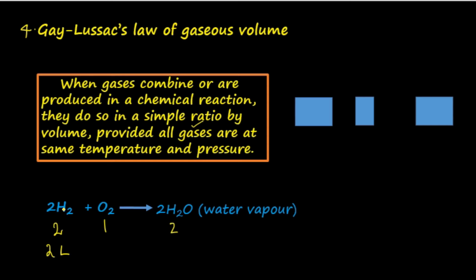If 2 liters of hydrogen is reacting, then it requires 1 liter of oxygen and 2 liters of water will be formed. I have just prepared a diagrammatic sketch here. 2 liters, half of that, 1 liter, then 2 liters. This is for hydrogen, this is for oxygen, and this is for water vapor.